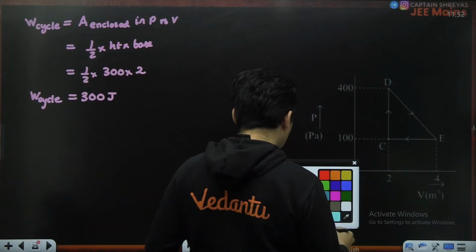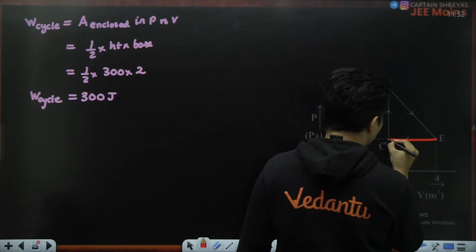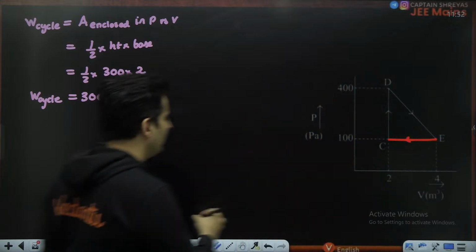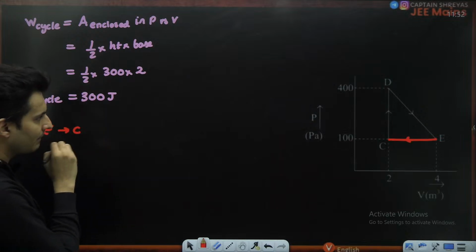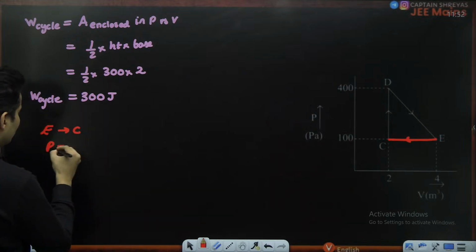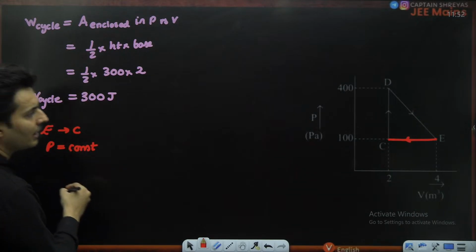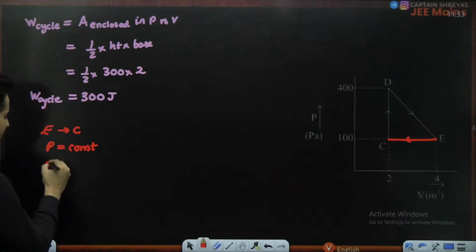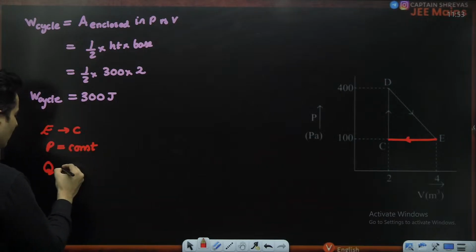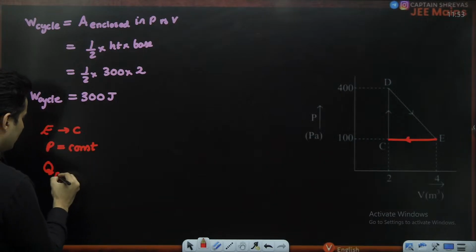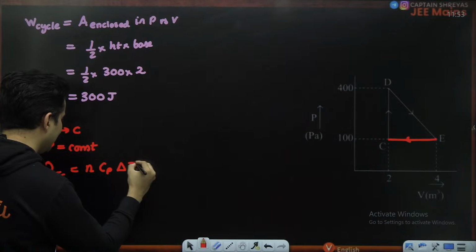So if you go from E to C, if you start taking one by one in this particular region, let's see, in the region from E to C, what exactly is happening? It's an isobaric process, because pressure is definitely a constant. Can you see that? Yes. So heat absorbed or released, Q from E to C, will be n Cp delta T.